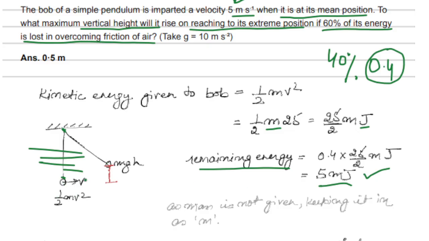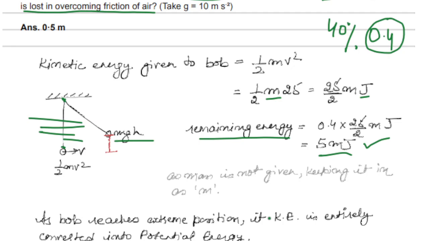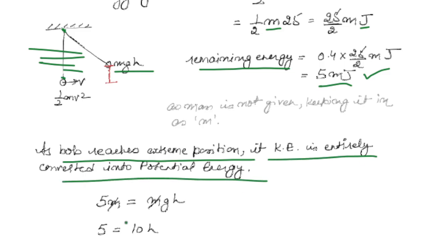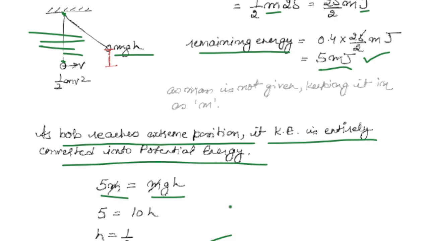And at the extreme position, this kinetic energy will get converted into potential energy. And this is the height they are asking. So we'll apply the formula mgh and calculate that. As the bob reaches the extreme position, its kinetic energy is entirely converted into potential energy. So 5m is equal to mgh, and we'll solve for h, and we get 0.5 meter. So 0.5 meter will be the height of the bob. That is our answer.